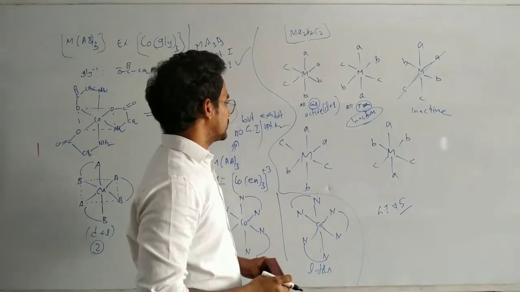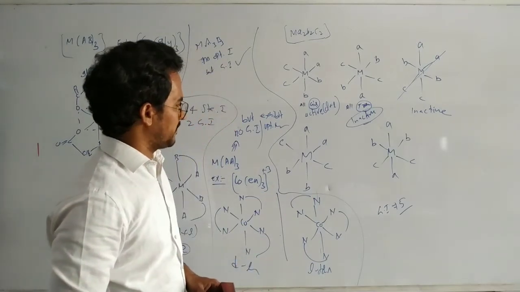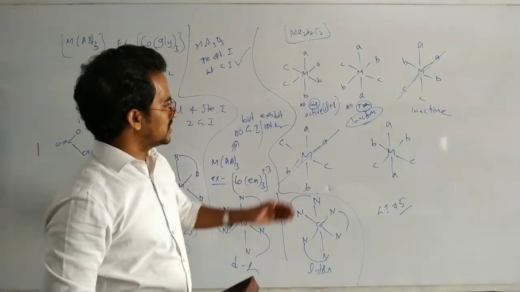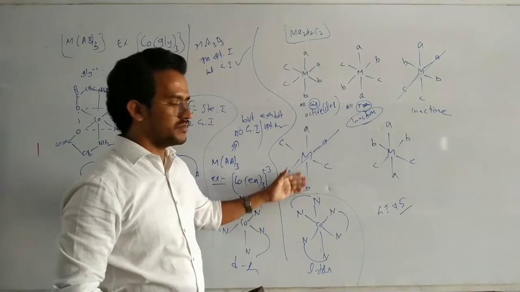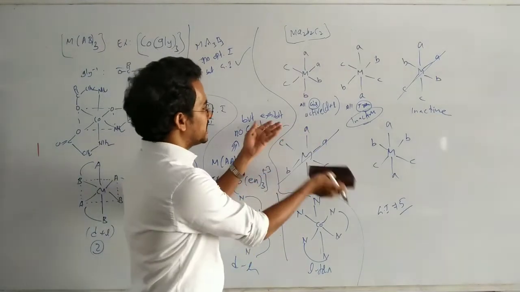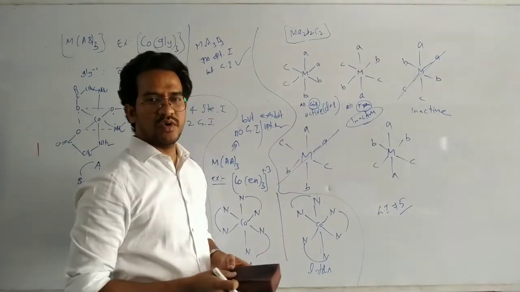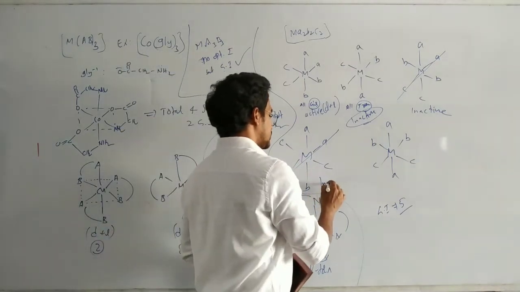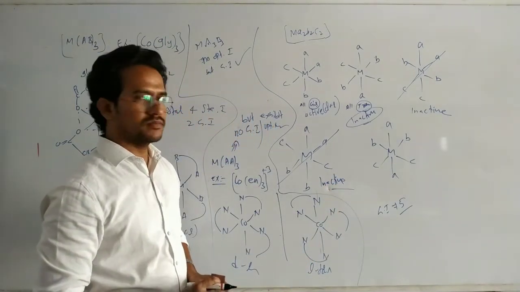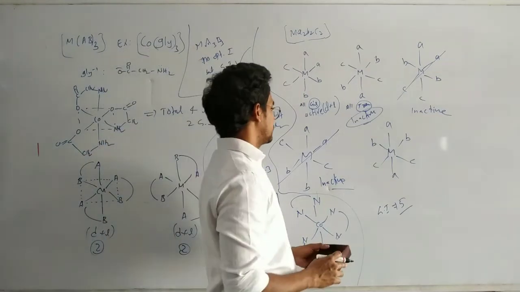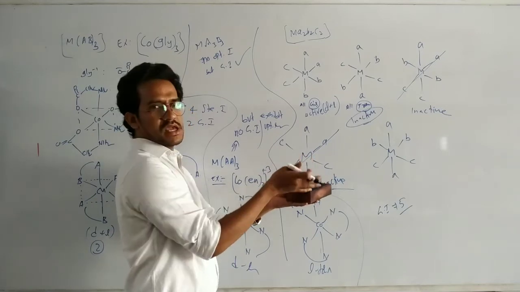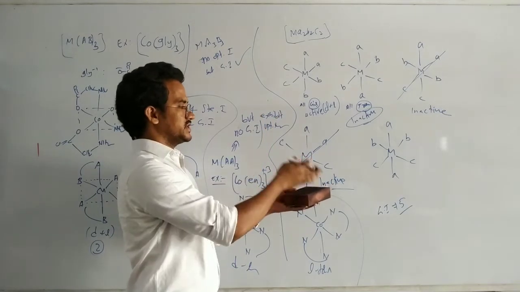Now coming to this one. Here also, if you take the plane of symmetry like this, A, M, B, B, all these groups come onto the imaginary plane, and it is cut into two equal halves, C and C. So it is also an inactive isomer. Cut like this, C and C equal halves and mirror image.